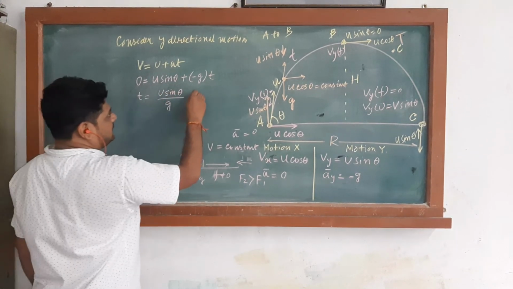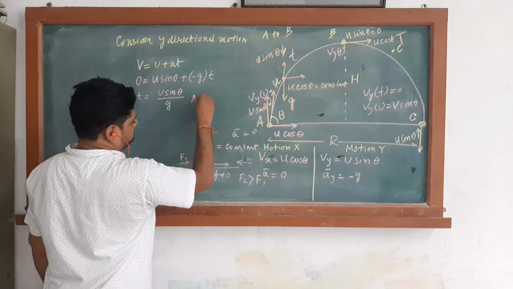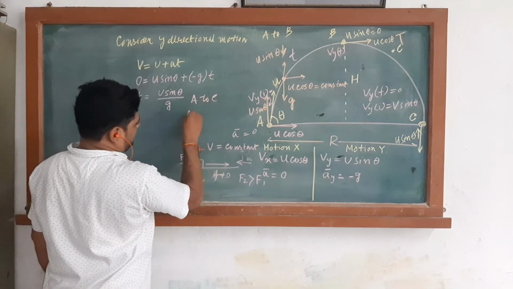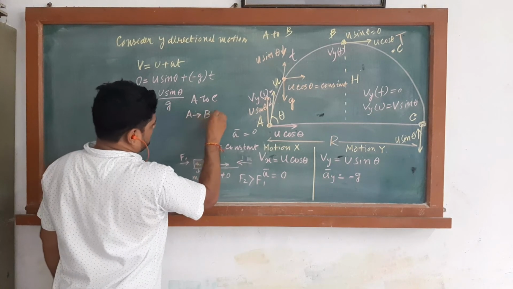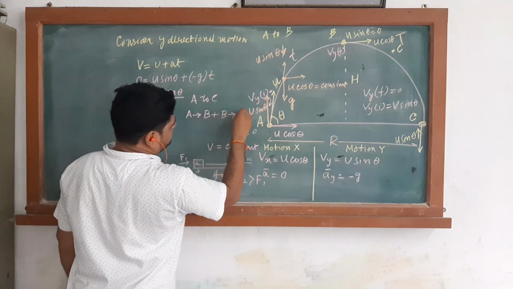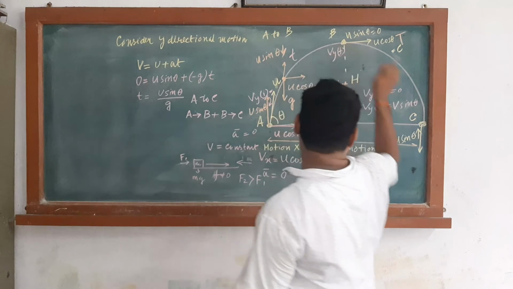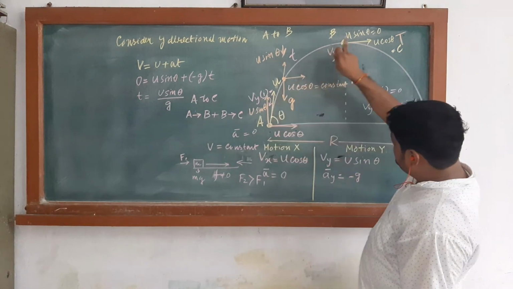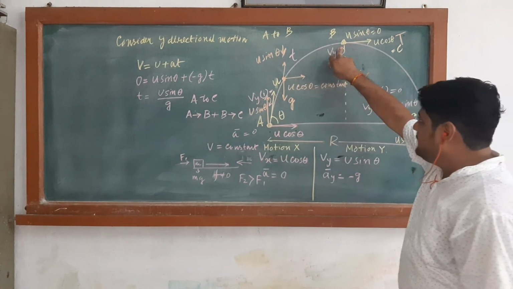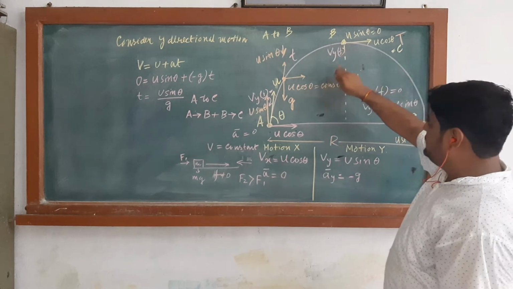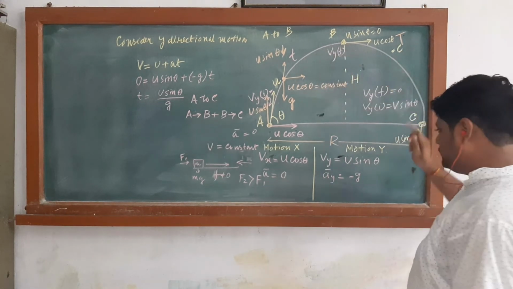Now consider A to C, which is A to B plus B to C. The time it takes to reach the maximum height, the same time it will take to reach from the maximum height to the ground.